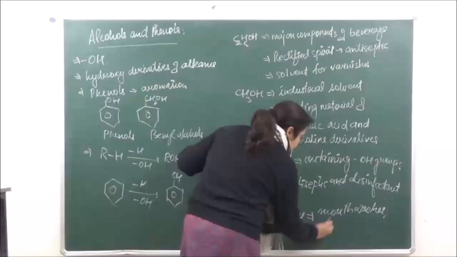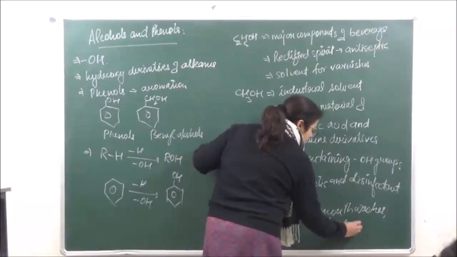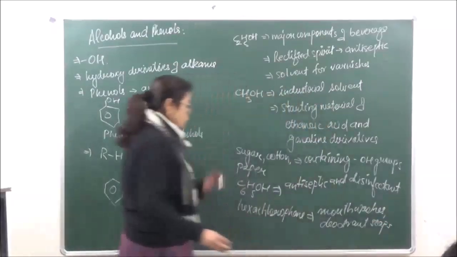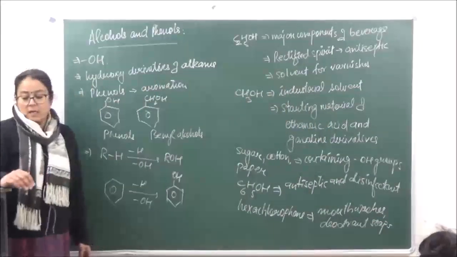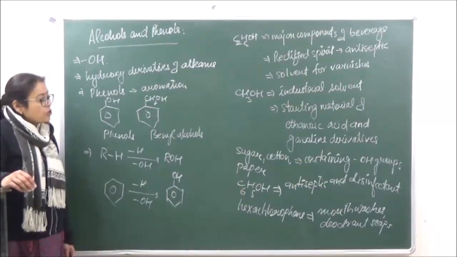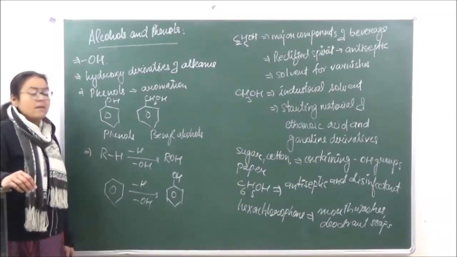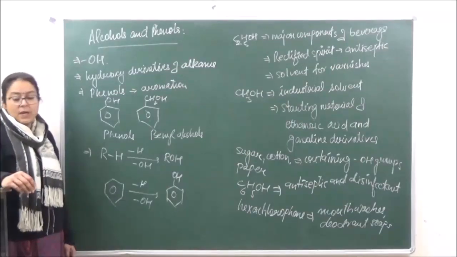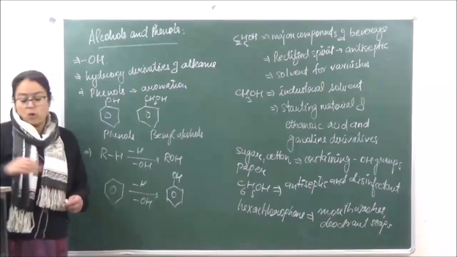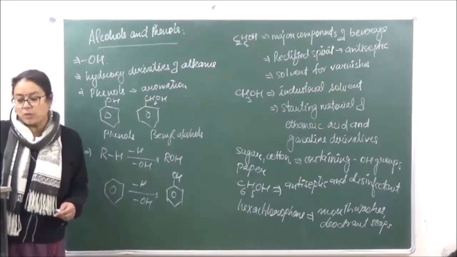And phenols are also used as starting material for bakelite, or in the manufacture of dyes. So these are a few of the important alcohols and phenols which we have.